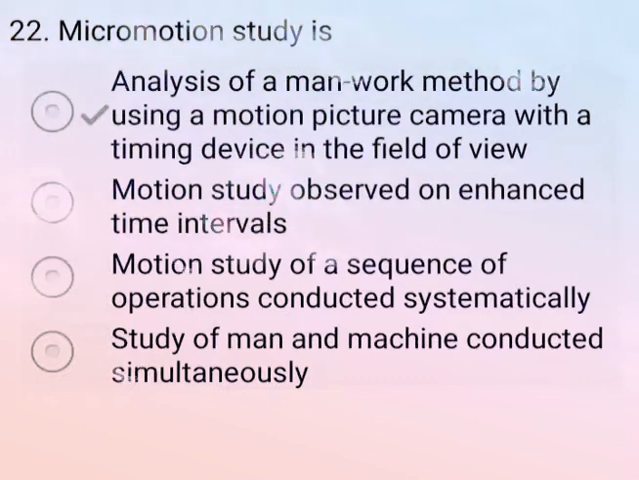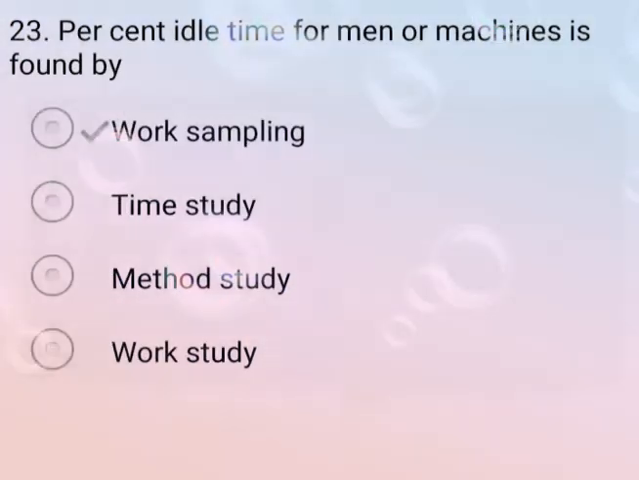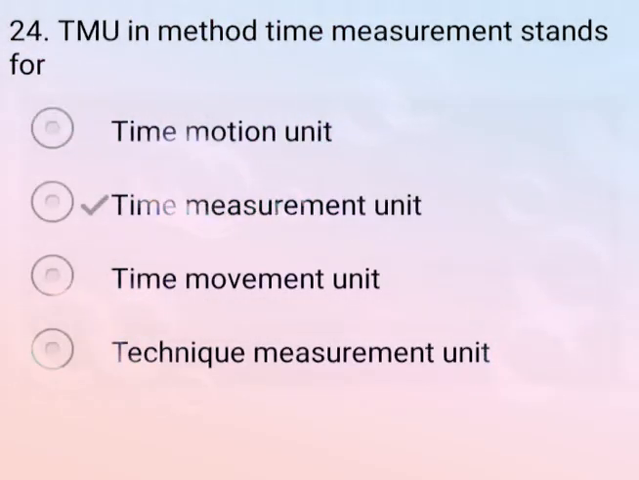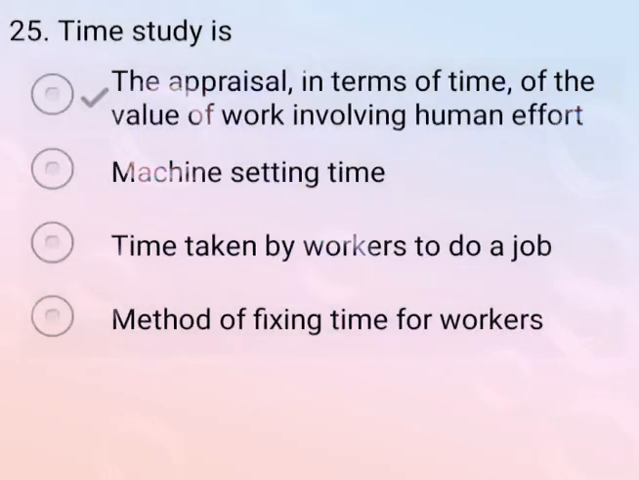Now come to the next question. Percent idle time for a man or machine is found by. So the correct answer is option A, work sampling. Now come to the next question. TMU in method time measurement stands for. So the correct answer is option B, time measuring unit. Now come to the next question, and this is the last question of this session, that is, time study is. So the correct answer is option A, the appraisal in terms of time of the value of the work involving human effort. So option A is the correct answer.